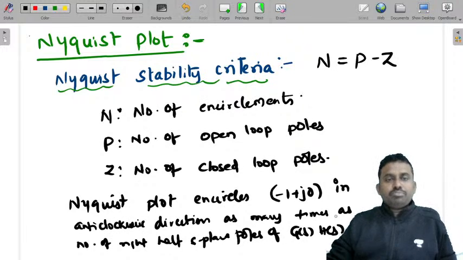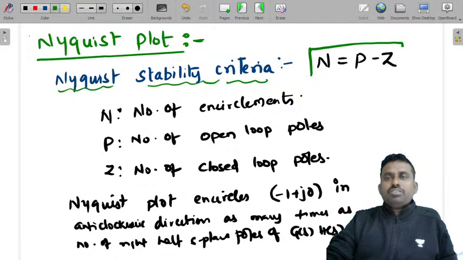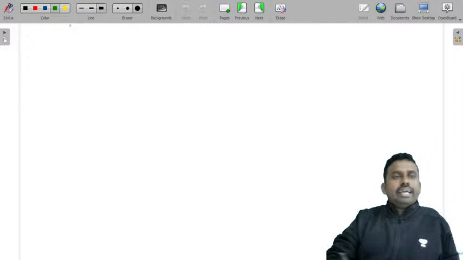This is the general Nyquist criteria. It's just the elaboration of N equal to P minus Z. I just don't want to go into details of this. We'll directly start a problem and try to solve it.